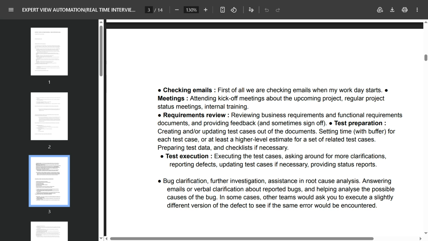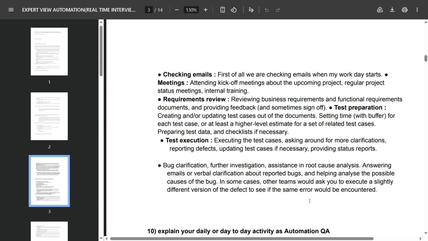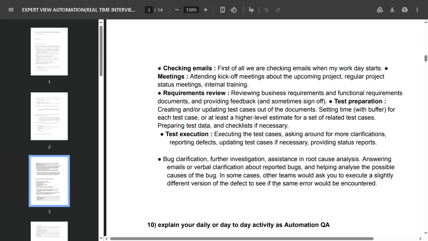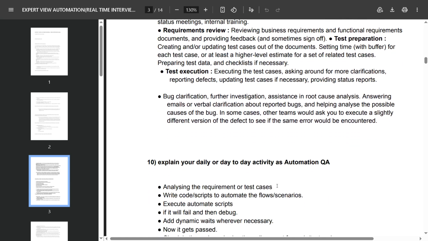Bug clarification: further investigation, assistance in root cause analysis, responding to emails for verbal clarification about reported bugs, and helping analyze the possible causes of the bug. In some cases, other teams would ask you to execute a slightly different version of the defect to see if some error would be encountered.